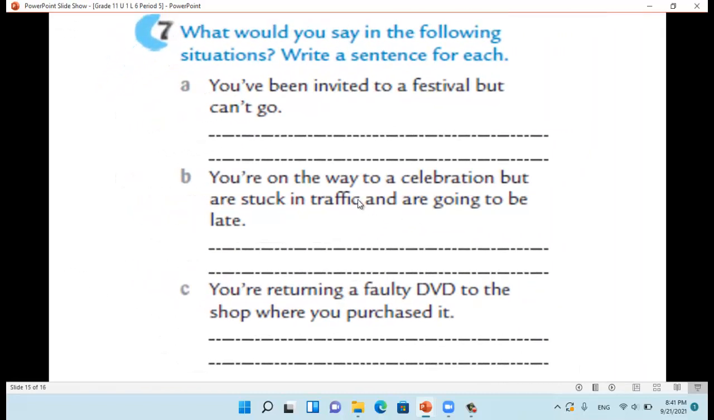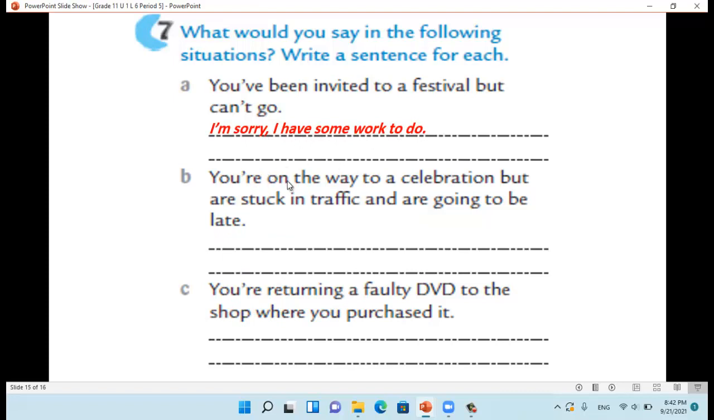Last exercise, exercise number 7 here. What would you say in the following situation? Write a sentence for each one. A. You have been invited to a festival but can't go. What can you say here in this situation? I can say, I'm sorry, I have some work to do.